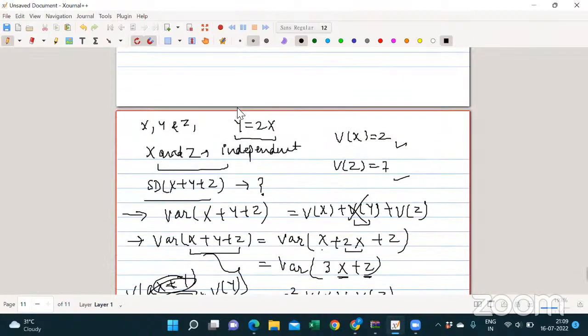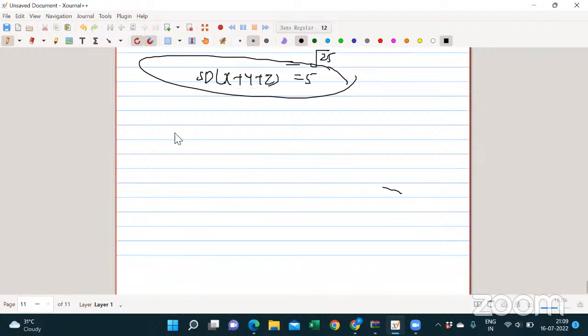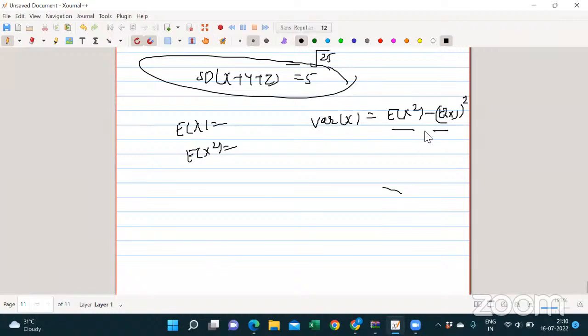What is the meaning of applying that formula in this question? We have just been given the variances. It's not given that the expected value of x is this and the expected value of y is this. If expected of x is given and expected of x square is given, then you have to find the variance as expectation of x square minus expectation of x raised to the whole square. Then there is an application of this formula.